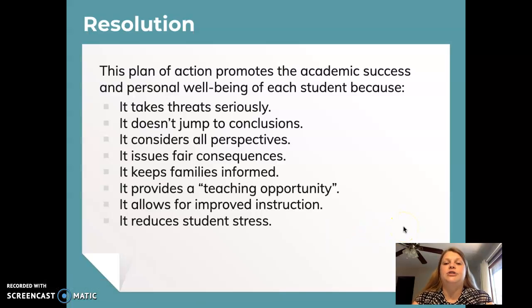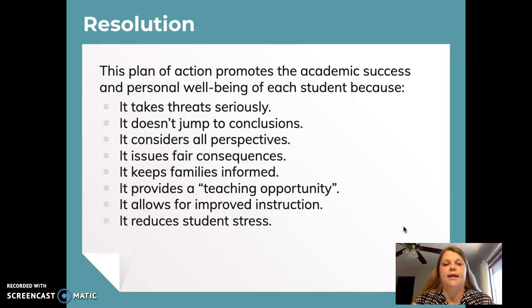Resolution. My plan of action promotes academic success and personal well-being of each student because it shows them I take threats seriously. They know that I don't like threats to my staff members or to my students, and students can feel more secure knowing I take it seriously. It doesn't jump to conclusions.